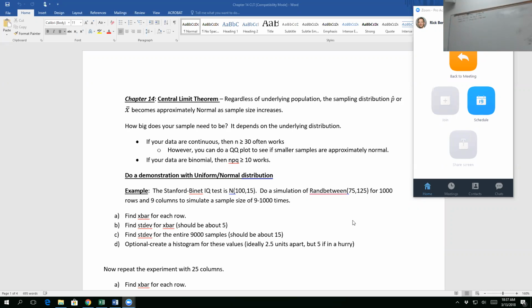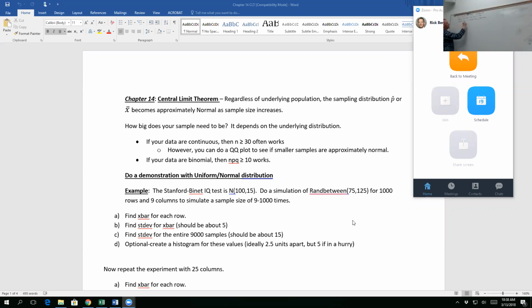Remember, I think I mentioned last Thursday in class that the normal distribution can often be used even if the underlying distribution is not normal. We're going to demonstrate that today. Okay? So now the question is, what is large enough? Okay? And the answer is, it depends on your type of data.